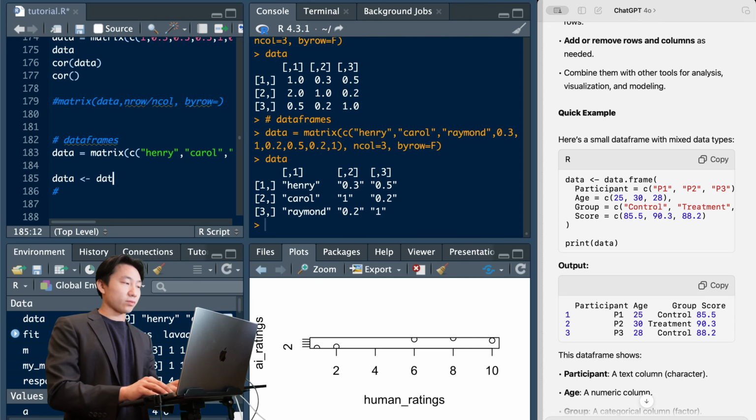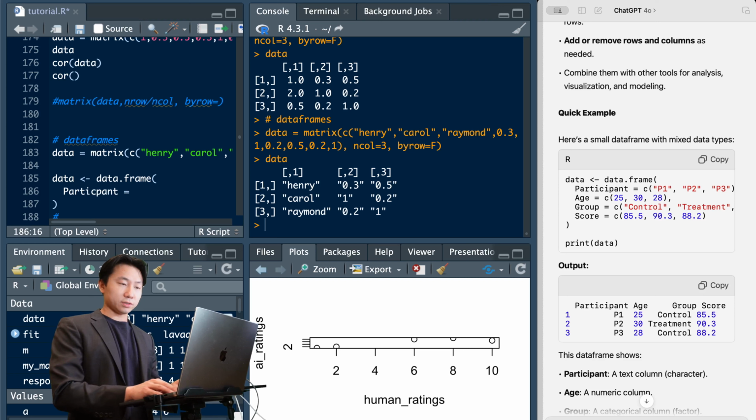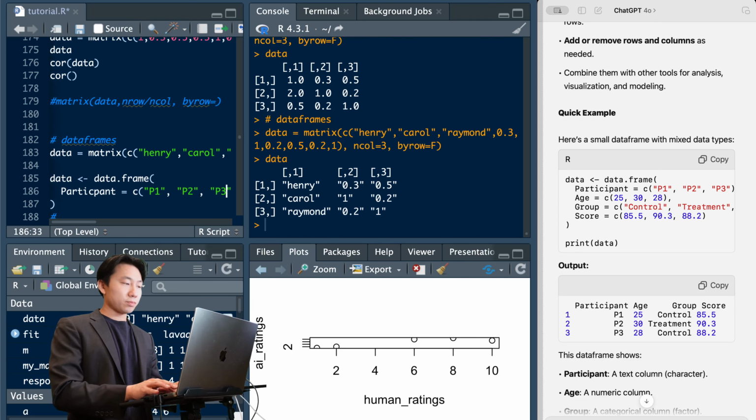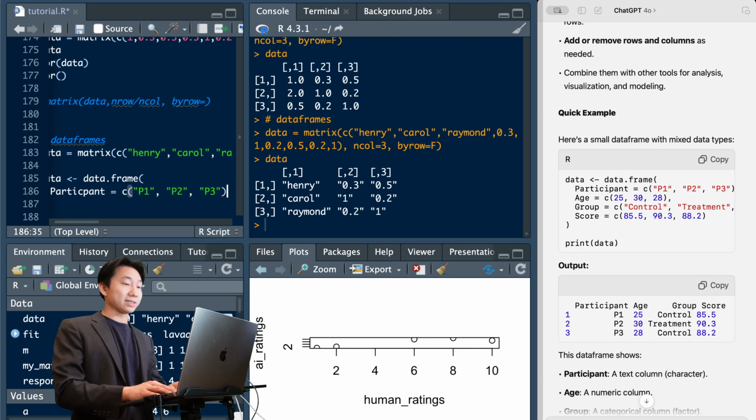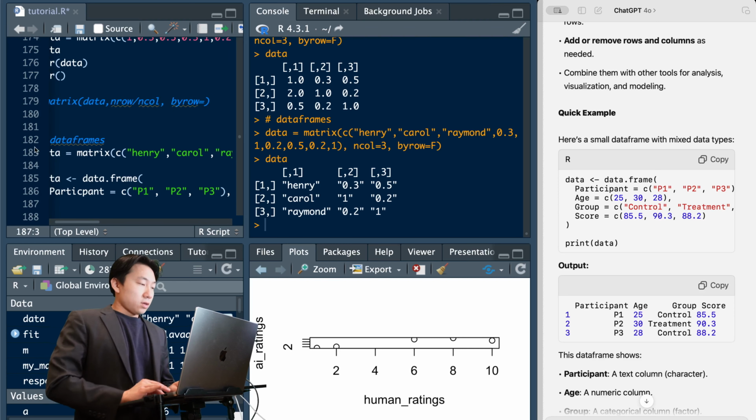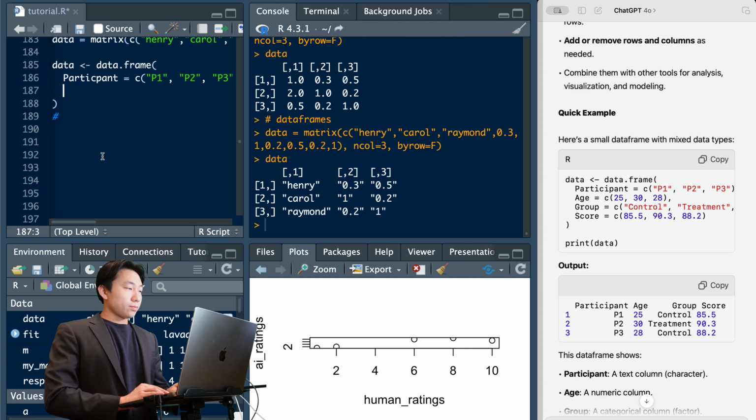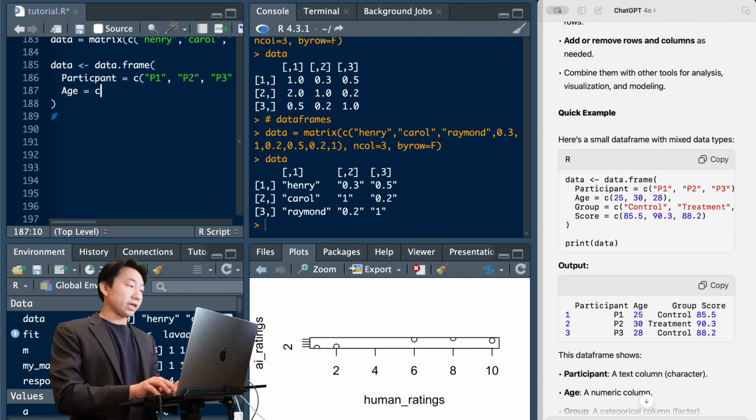Data, and then we can use the data.frame function. Participant equals C, P1, P2, P3. So now we have 3 participants in this case. We can talk about their age. So 25, 30, and 28. You can see these are numbers now.